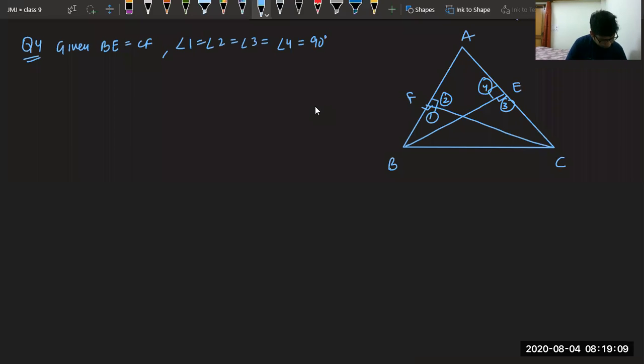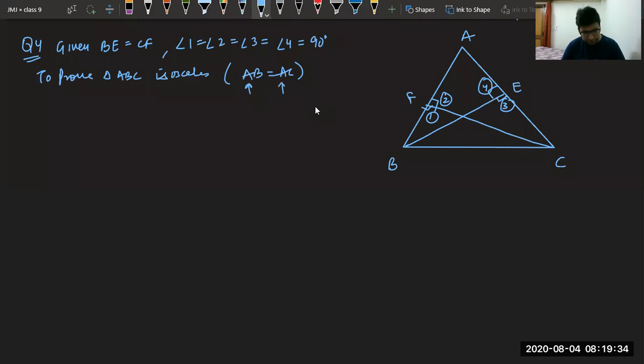Now, using RHS congruence, prove that triangle ABC is isosceles. To prove triangle ABC isosceles, that means indirectly we have to prove AB equal to AC. So we have to consider two triangles in which AB and AC are coming.